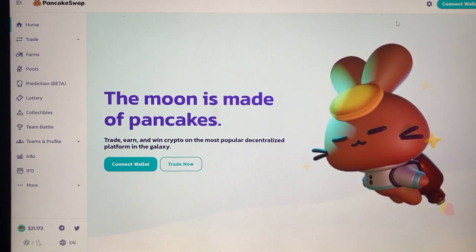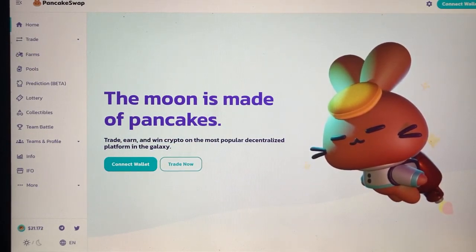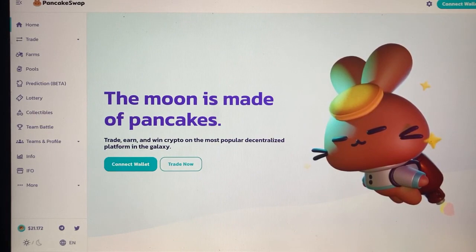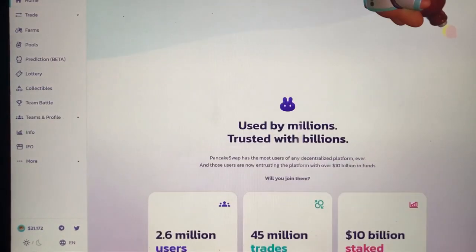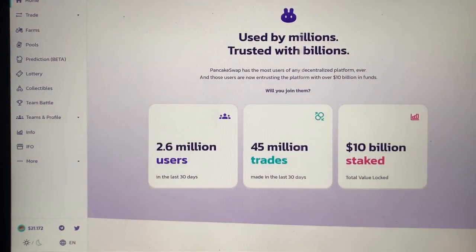PancakeSwap uses an automated market maker model where users trade against a liquidity pool. These pools are filled by users who deposit their funds into the pool and receive liquidity provider tokens in return, also known as LP tokens. These tokens can later be used to reclaim their share of the pool, as well as a portion of the trading fees. These LP tokens are known as FLIP, F-L-I-P.